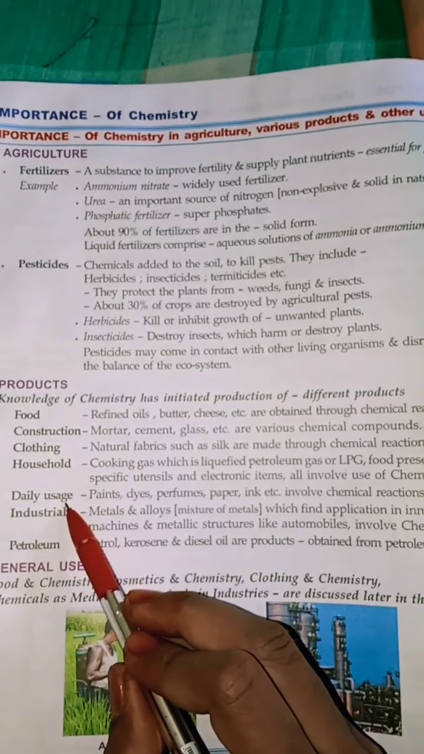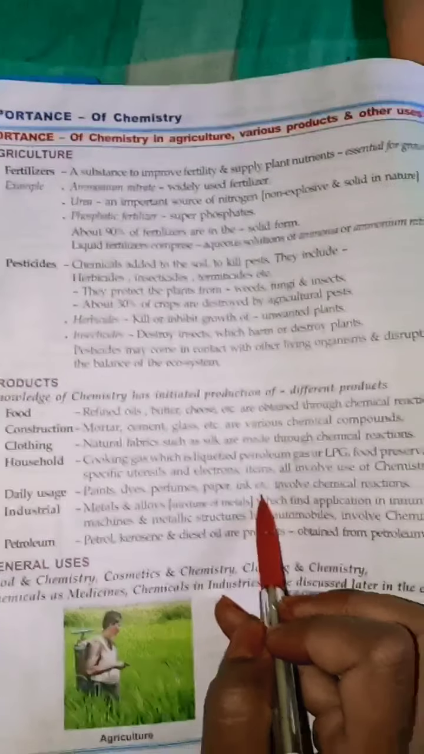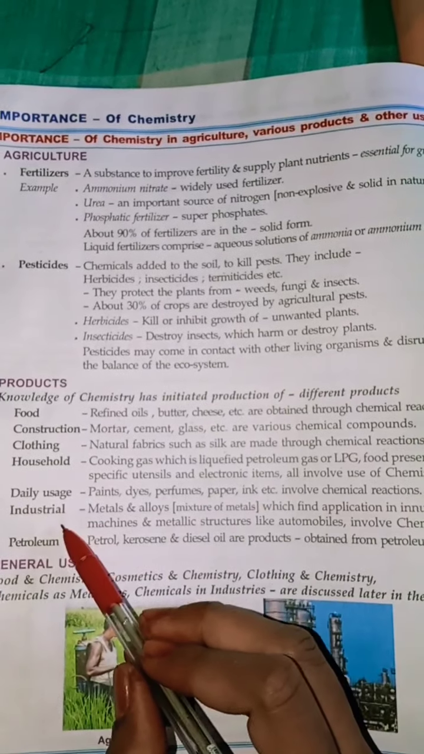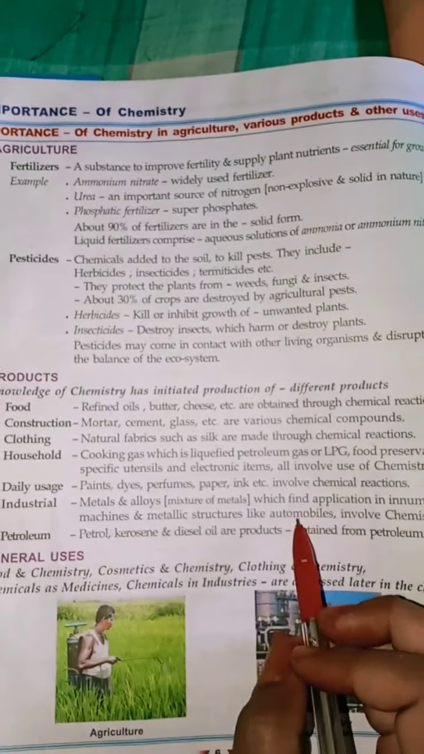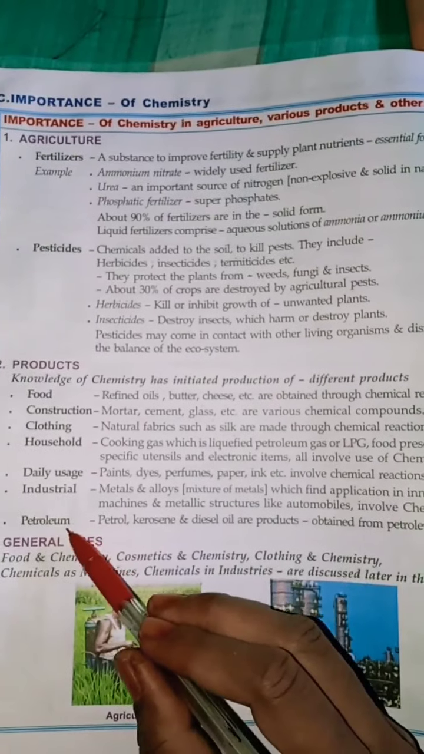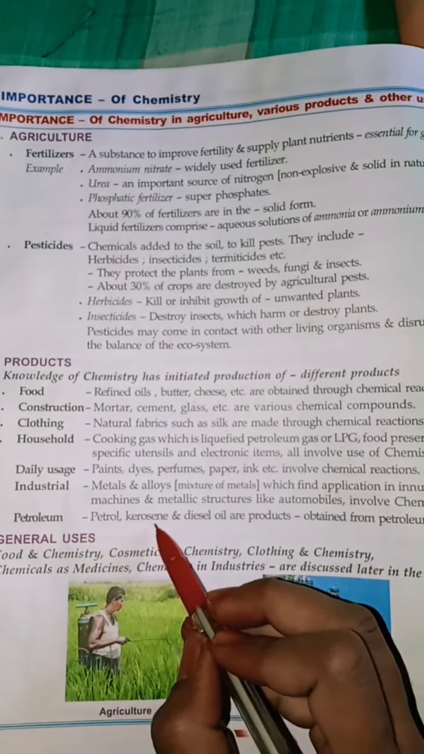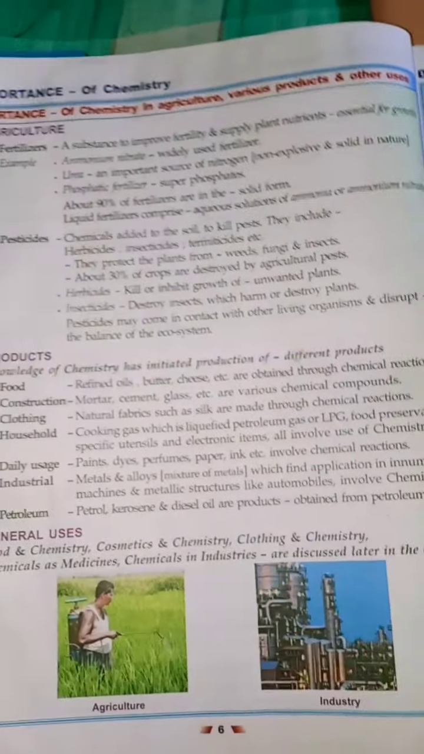Moving to daily usage, paints, dyes, perfumes, paper, ink, etc. involve chemistry. Industrial processes include metals and alloys. It is also used in automobile industries. And last, petroleum products like petrol, kerosene, diesel, oil are products obtained from petroleum through chemical methods.